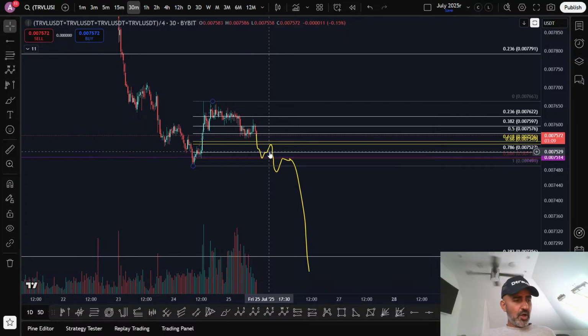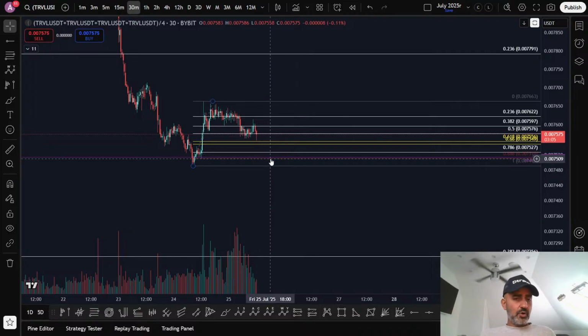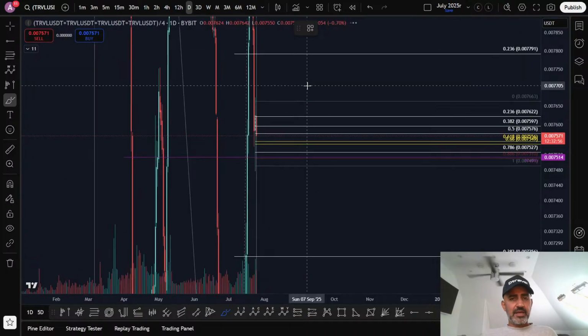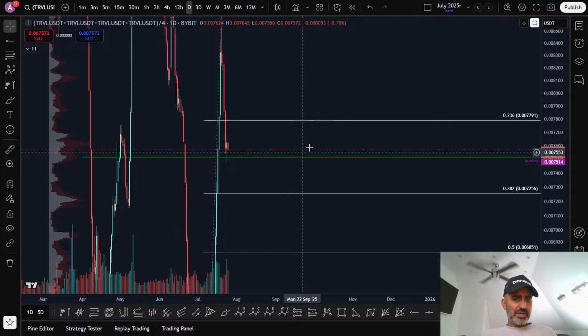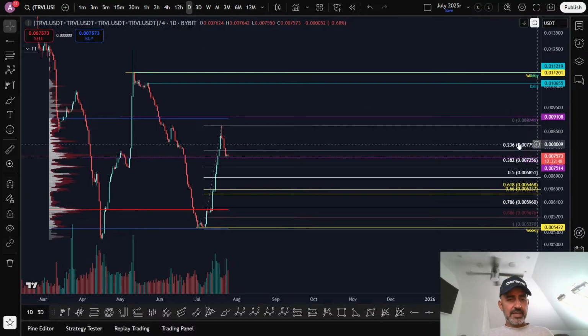Okay, so there's a couple of things that could happen here. We either hold the monthly level for a higher low here and break up, or we lose it and back test it as resistance, and then we'll go down. And so right now we're in a bit of a decisive moment for TRVL. But whatever happens, I am expecting the next wave to be a big wave, and a wave 3, assuming that this is the wave 1 complete.